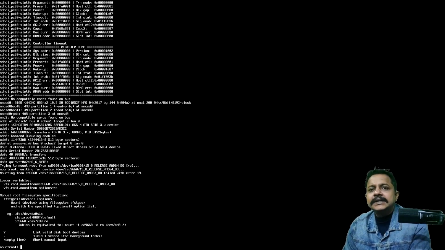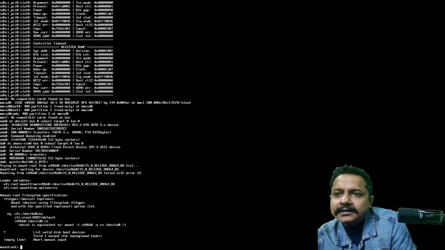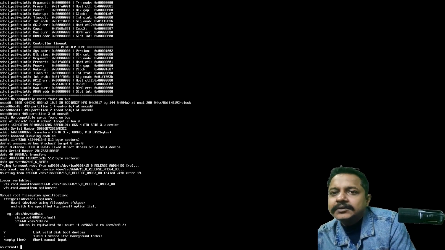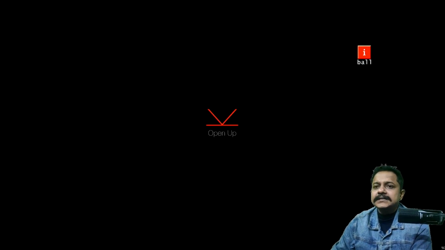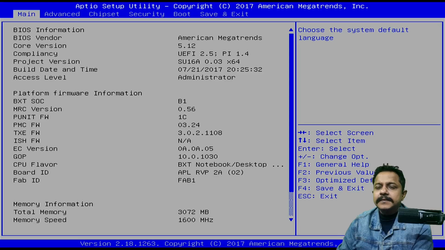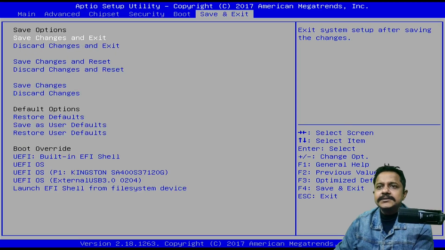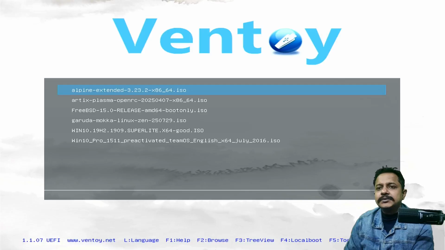What do I do now? It seems this system is not capable of installing FreeBSD. So what are the other options I have? Let's take a look if I have any other option on the pen drive. I need to press the delete key to go to the BIOS itself, and it is already set up, so it should boot into Ventoy.